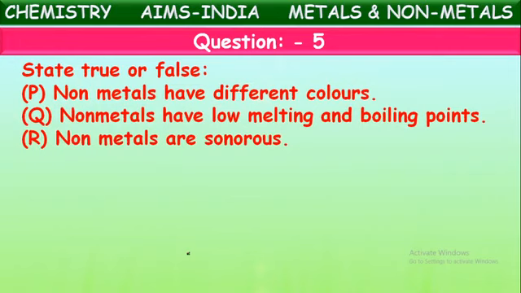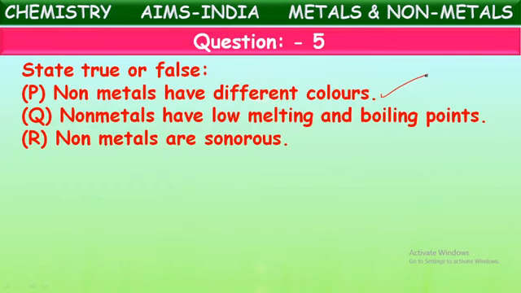State true or false. See the statements given. Try to identify whether they are true or not. Non-metals have different colors. Non-metals have low melting and boiling points. Non-metals are sonorous. See which options are correct about non-metals. Non-metals have different colors. Yes, it is correct. Some non-metals are black in color, for example graphite, carbon in the form of coal and graphite. Sulfur is generally yellow. Phosphorus is brown or gray. Some are colorless. So non-metals are available in different colors.